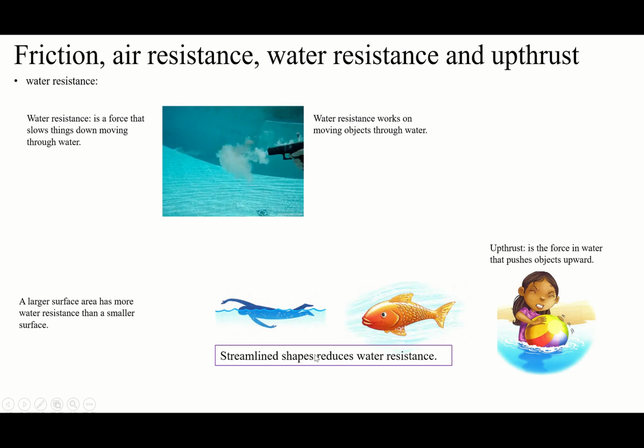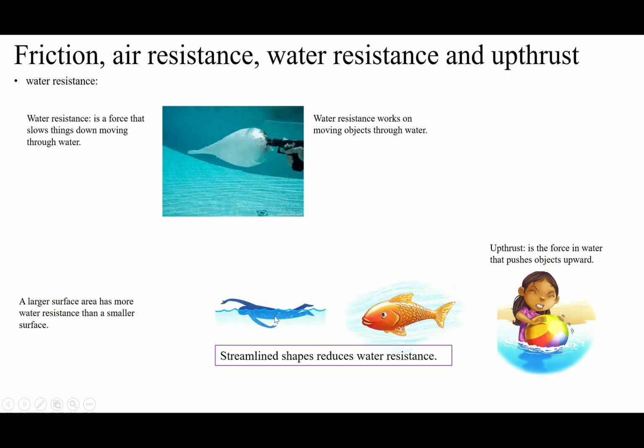And guys, sometimes when people are swimming, and also the fish is like here, you see it's a streamlined shape to reduce water resistance. They are using this shape. The name of this fish shape is streamlined shape. What does it mean? This one is the name of the shape.